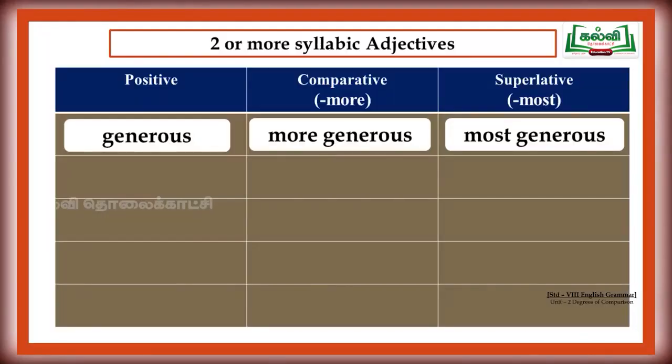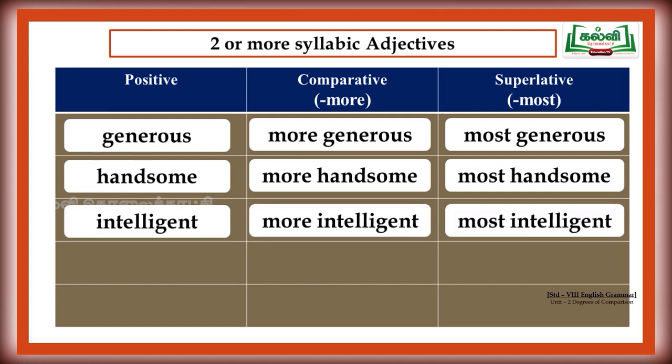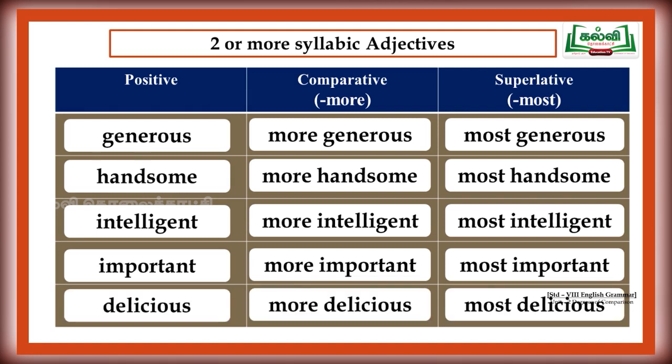We will see some more examples for this rule also. Generous, more generous, most generous. Handsome, more handsome, most handsome. Intelligent, more intelligent, most intelligent. Important, more important, most important. Delicious, more delicious, most delicious.